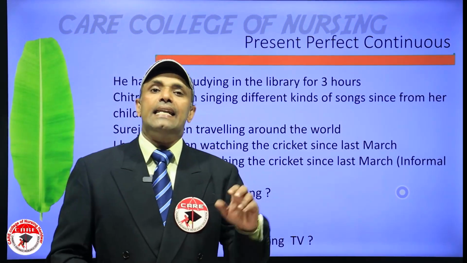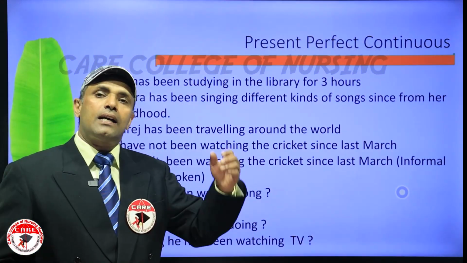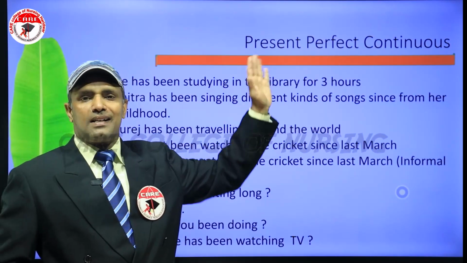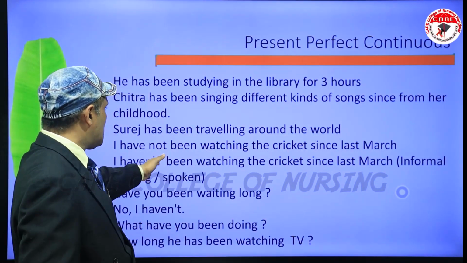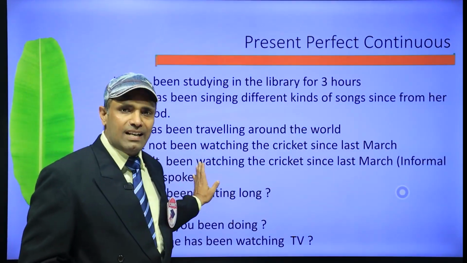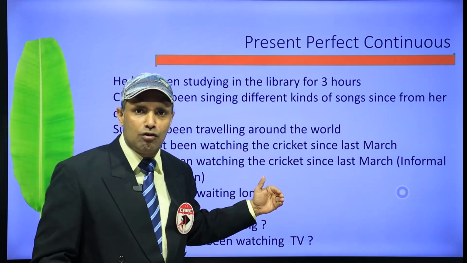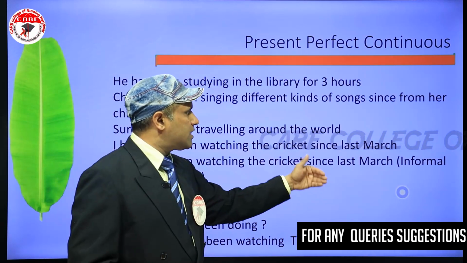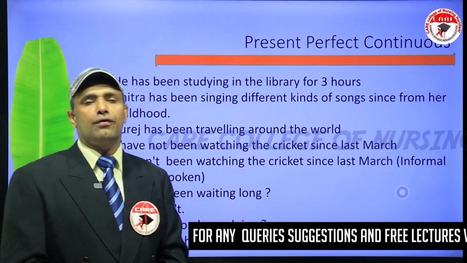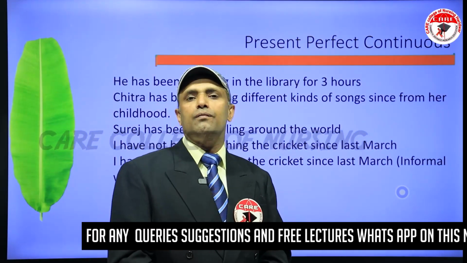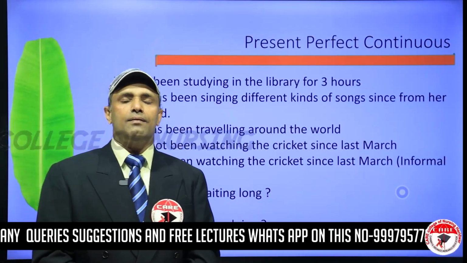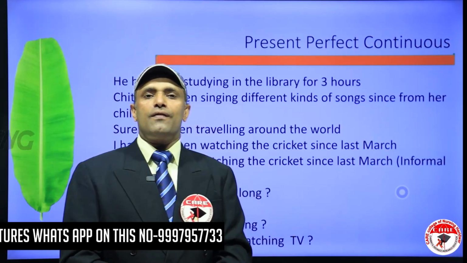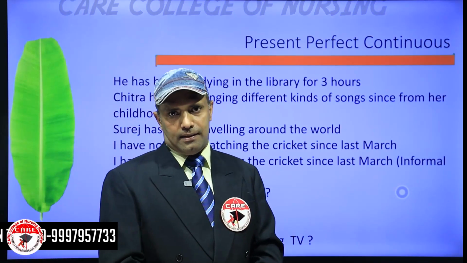What does that mean? It's a negative sentence. I stopped watching cricket. Since when? Since last March. So that's a negative sentence. In informal writing or in spoken language, we would say, I haven't been watching cricket since last March. That's an informal way we say it. Instead of "have not," we say "haven't."